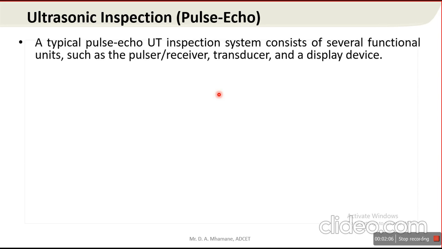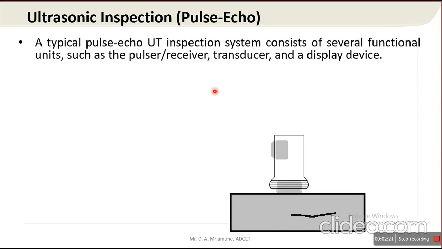This ultrasonic inspection uses several functional units such as pulsar, receiver or transducer, and a display device, or we can say instrument screen. In this image, it is very clear that this is the probe, this is the connector.